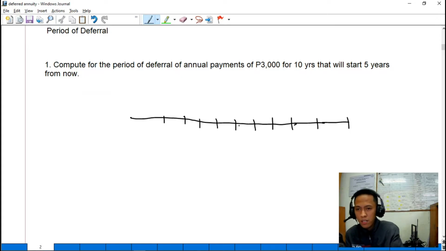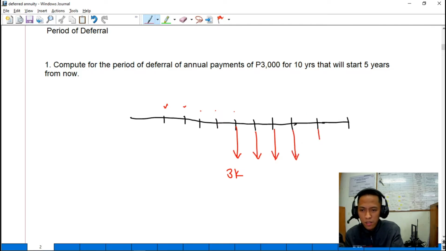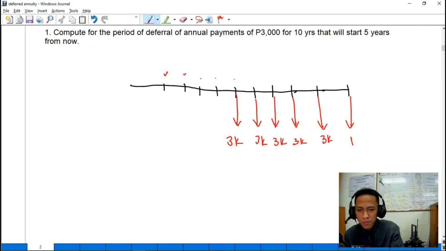Magsa-start ka magbayad sa 5th year. So, this is 1st year, 2nd year, 3rd year, 4th year, 5th year. Dito ka magbabayad. We have here 3,000. 3K yung babayaran mo starting from the 5th year, 3K, 3K. Equal payments, annuity, up to the 10th year.